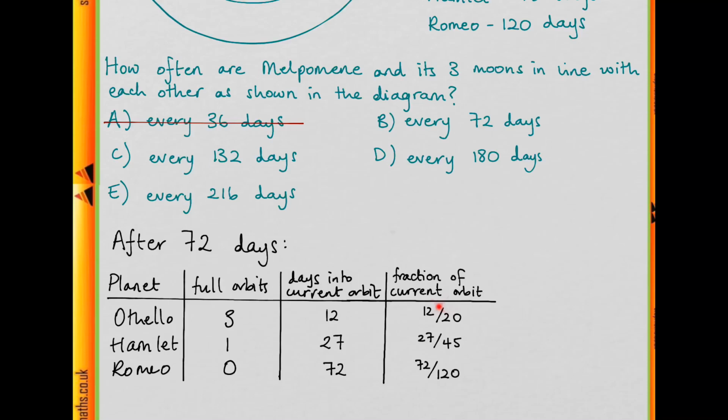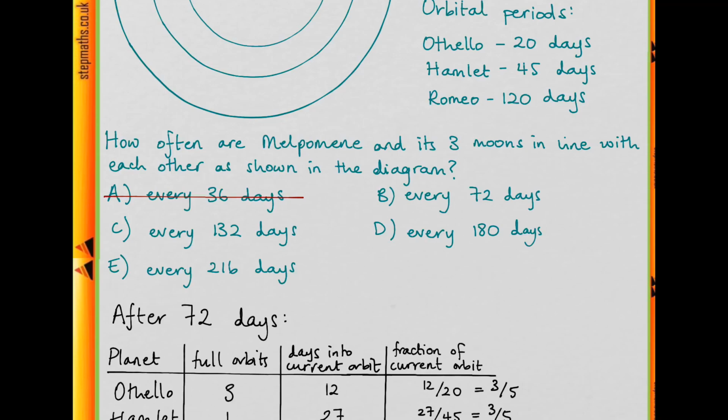So if we write that as fractions of their current orbital period, we can simplify these fractions down. 12 and 20 are both divisible by 4, so dividing top and bottom by 4 gives us 3/5. 27 and 45 are both divisible by 9, so again we get 3/5. And 72 over 120, they're both divisible by 12, and dividing through would give us 6 over 10, which we can see again is equal to 3/5. So after 72 days, all 3 of these planets are 3/5 of their way through their current orbit, therefore they would be in line with each other, and so B is our answer.